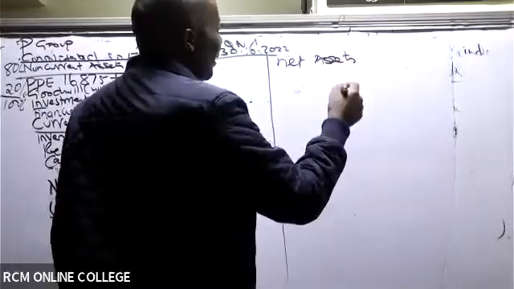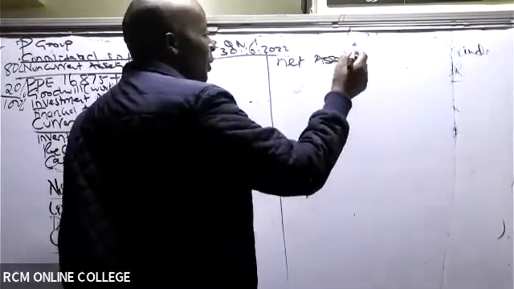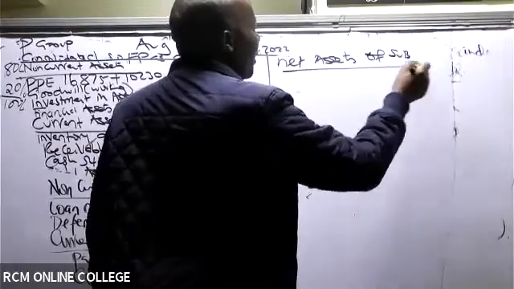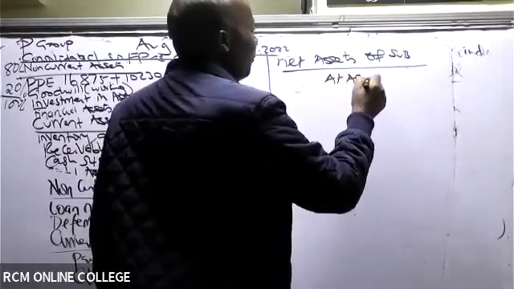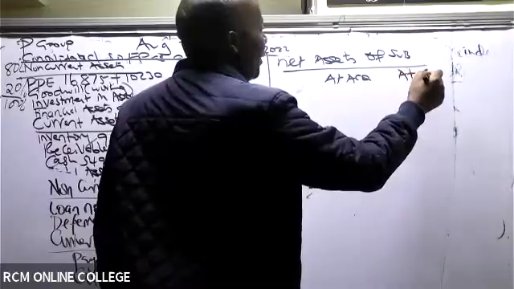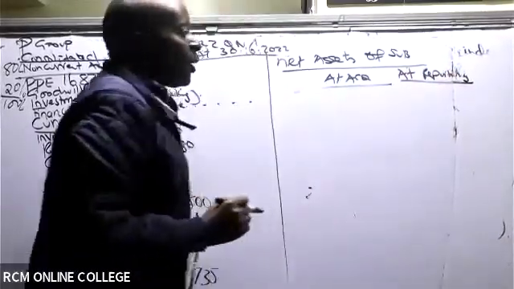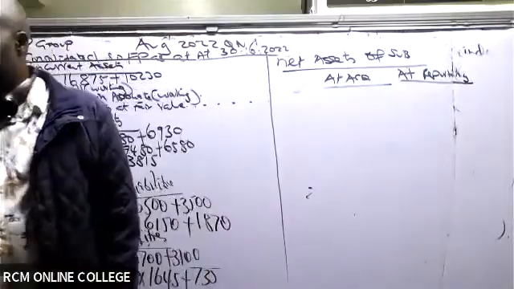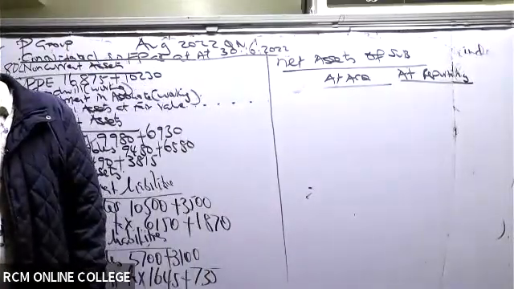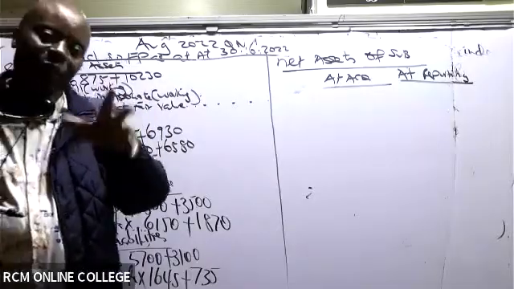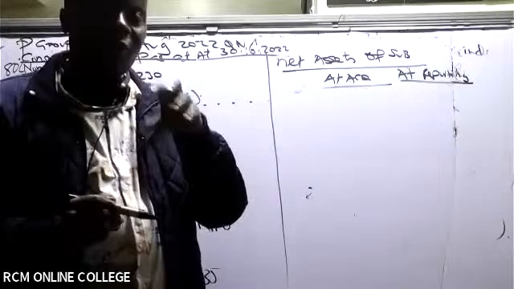Basically, this is like the third last working here. I mean, we're almost there. Net assets of the subsidiary at acquisition and at reporting. Now, before you PS, if I am the one, I'll first of all do this. Net assets, because now net assets will help us to understand our subsidiary very well.